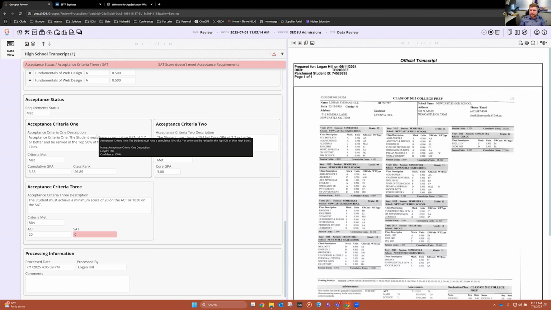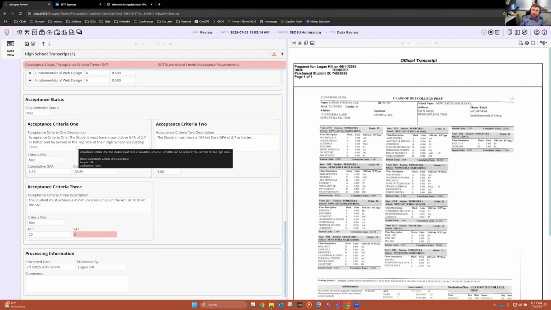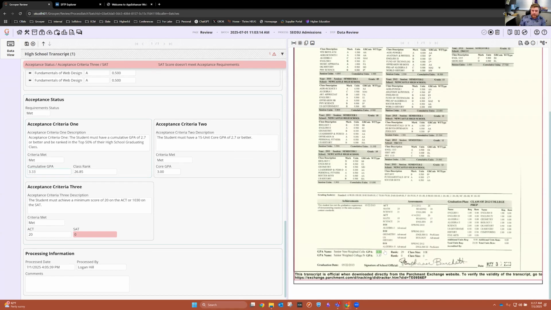Typically what I see is there are 2 to 3 different acceptance criteria. This is one that I work with the local school. The first one is about the cumulative GPA and what percent of your class rank that you are in. So in this case, what we've done is we're collecting that cumulative GPA here. And then I'm also using AI to assist me, where it's looking at the class size and my class rank to determine what my percentage is of my graduating class. You can see here that is 26.85. I know obviously that's a percent, but I'm well within the top 50% here.